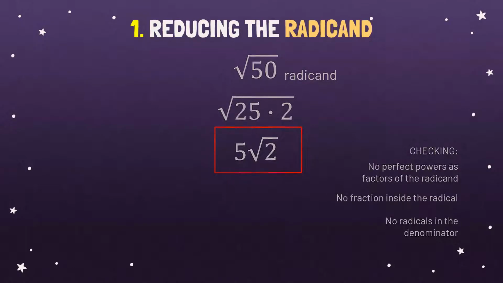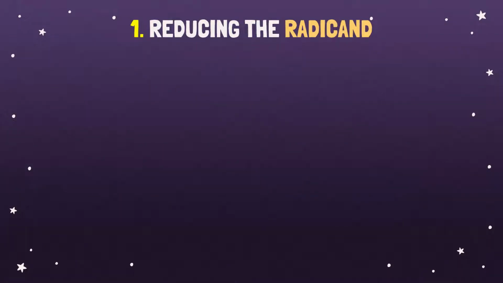Let's have another example. We have the cube root of 81. Now, get the factor of 81, whereas one of its factors is a perfect cube, since our radical or our index is cube root.